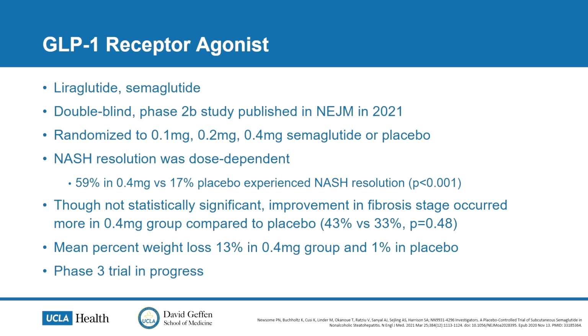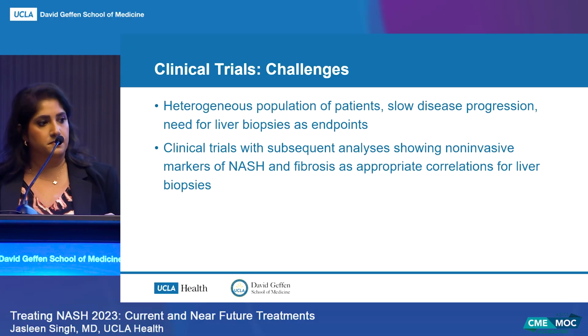But one thing that's kind of interesting is that a third of the patients that were in the placebo group also had improvement in fibrosis. So just take that with a grain of salt. The mean percent weight loss was 13% in the 0.4 milligram group as compared to 1% in placebo. So it is quite effective as a weight loss medication. And there is a phase 3 trial that's currently in progress.